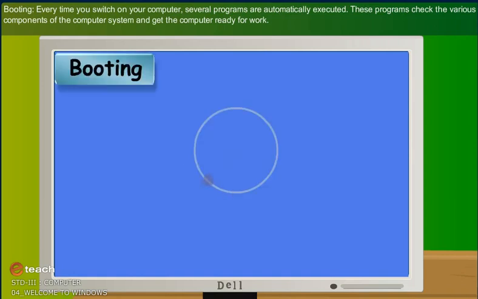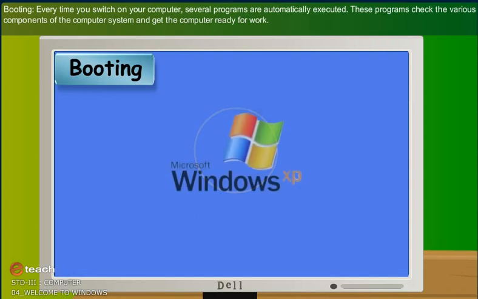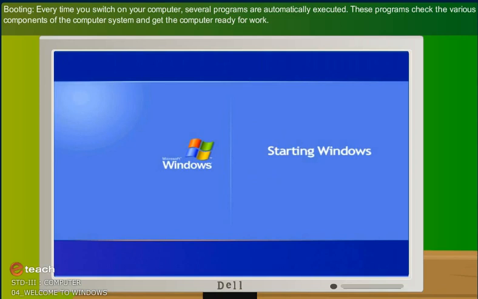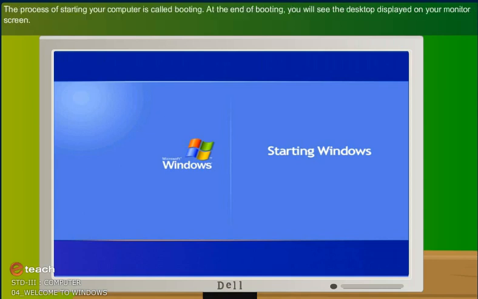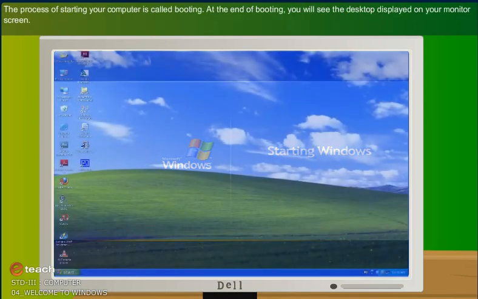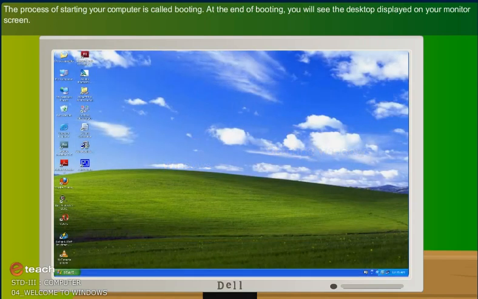Booting. Every time you switch on your computer, several programs are automatically executed. These programs check the various components of the computer system and get the computer ready for work. The process of starting your computer is called booting. At the end of booting, you will see the desktop displayed on your monitor screen.